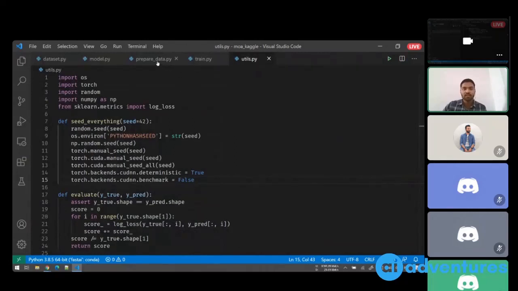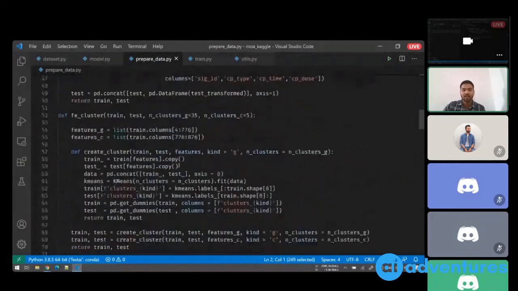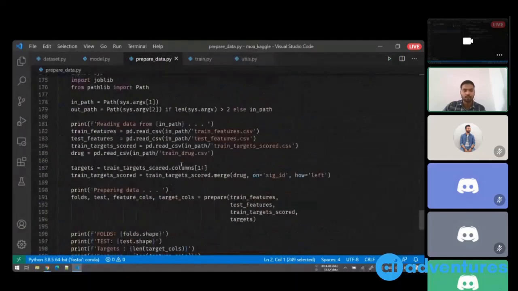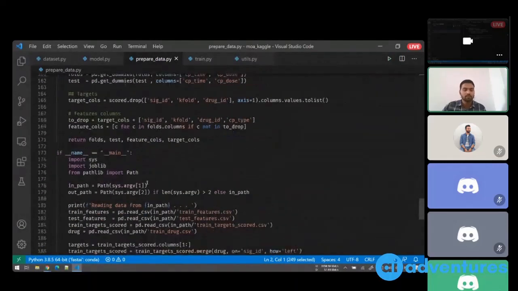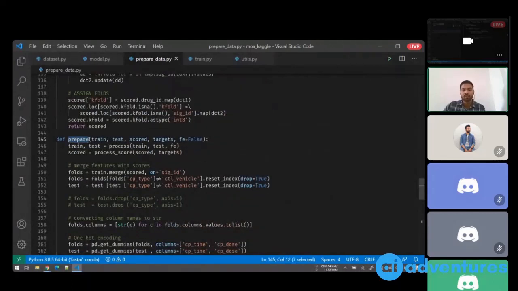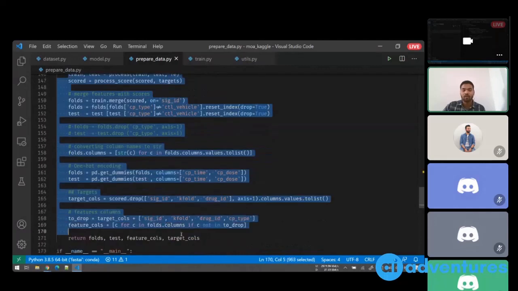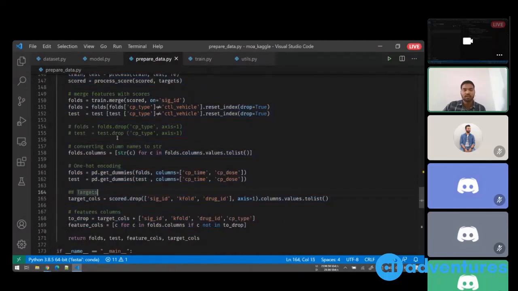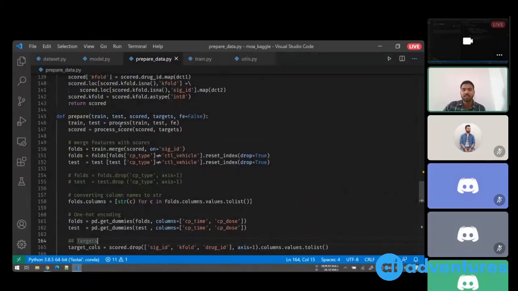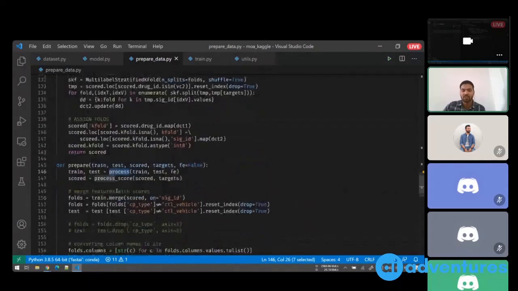So first is prepare data. Let's start reading it from the bottom. There's this function called prepare which will take my train dataset, test dataset, score table, and all these data frames, and finally execute all this code. Now most of this code is calling another function which is present above. So process is a function which is defined above.